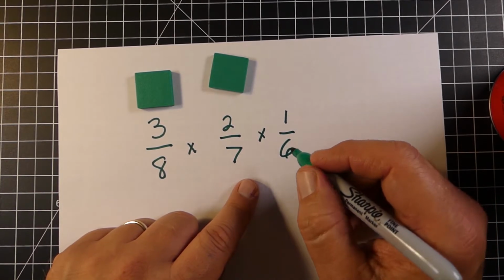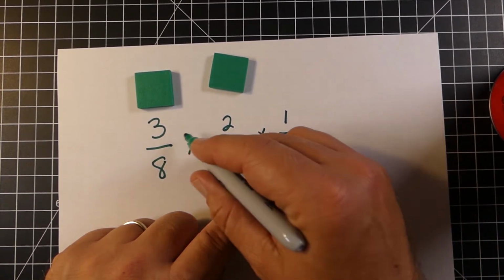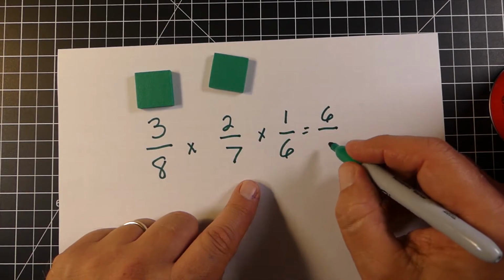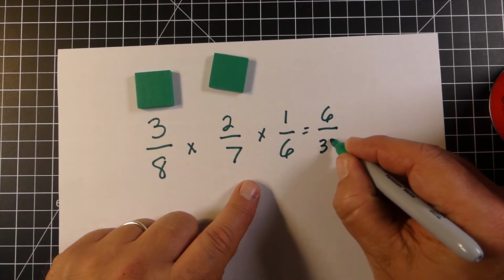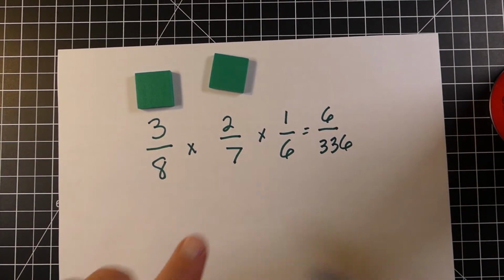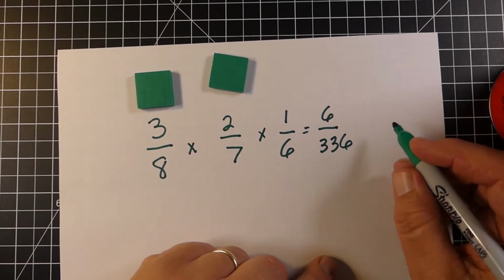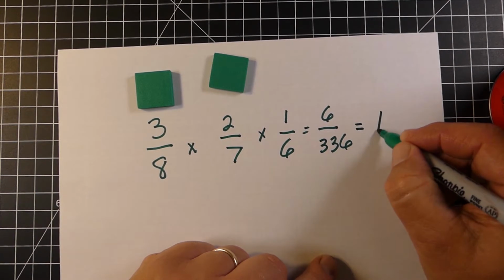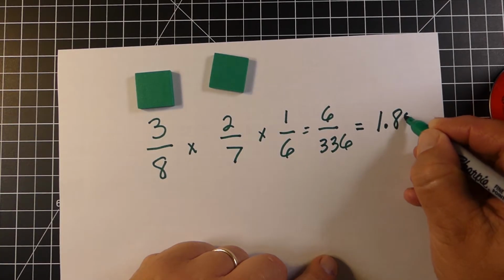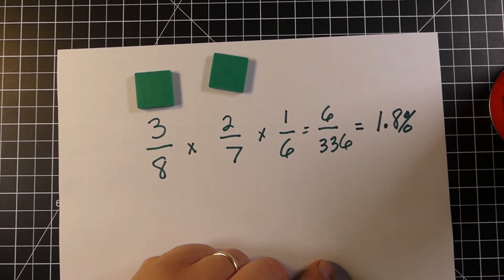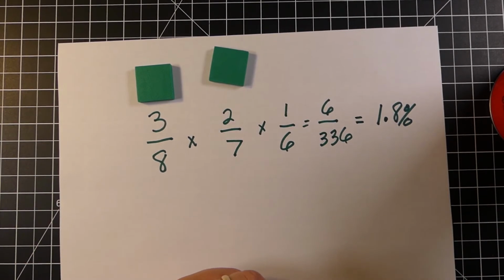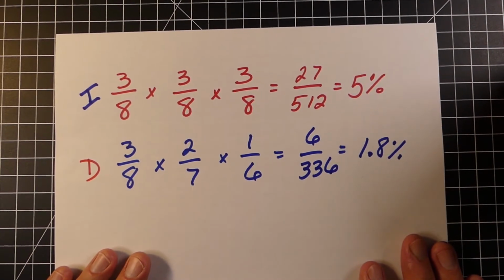And so now we would multiply these across. What you would find is we're going to get the fraction with 6 on top, and then you end up with, I believe, 336 on the bottom. Now, if we convert that to a percentage, you're going to get something around 1.8%. And 1.8% is a lot less than the 5% that we had earlier. Both of the percents are low, but 5% is about 2.5 times greater chance of happening than the 1.8%. And you can see the math here.